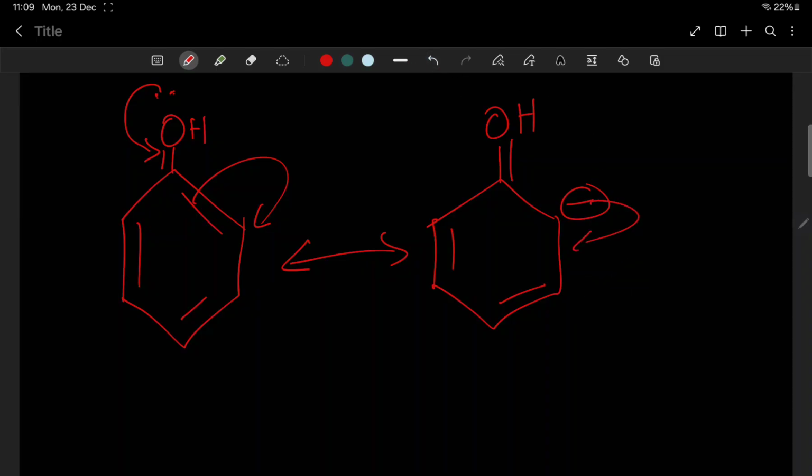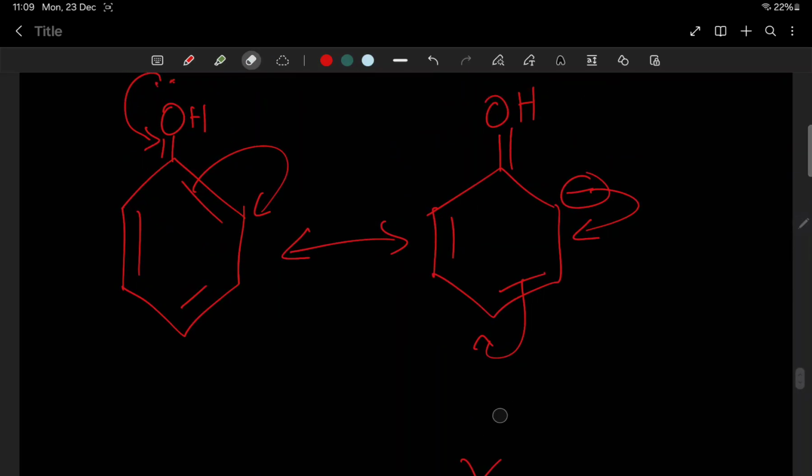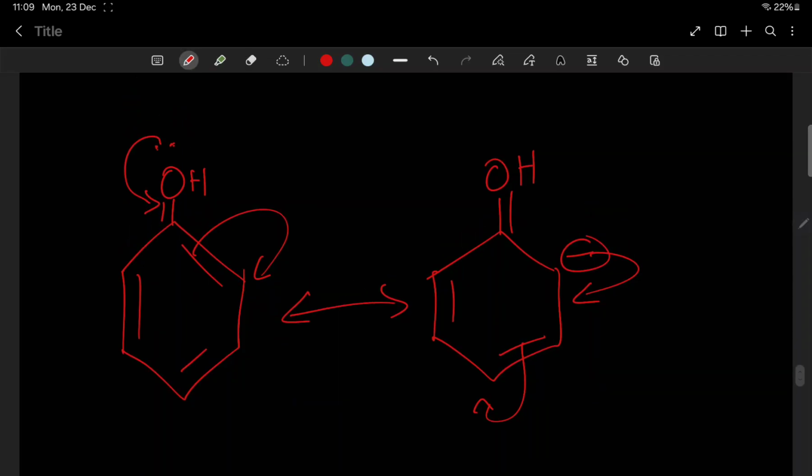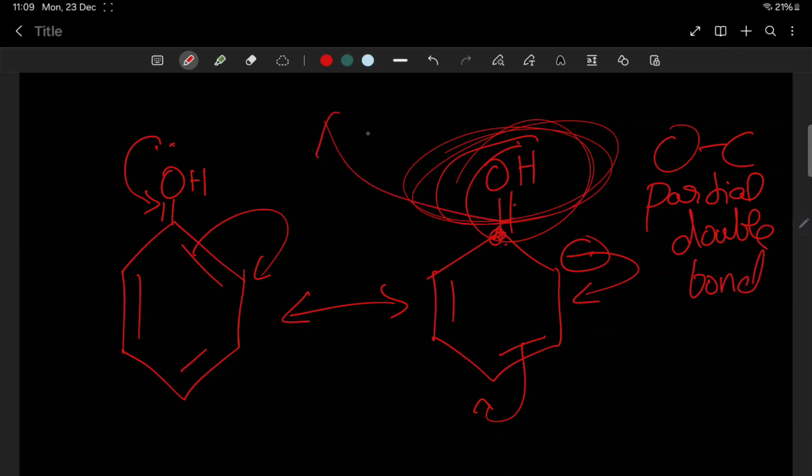So I am drawing all the resonance structures. No need of all resonance structures. I'll just draw these 2. You know that in the alcohol chapter you have learned these resonance structures for board examination. This is very, very important. Hence, look, what is happening here? This O and C bond here is having a partial double bond character.